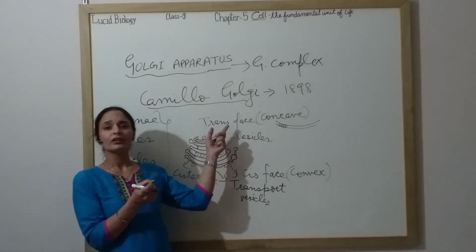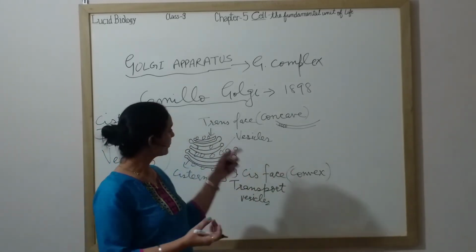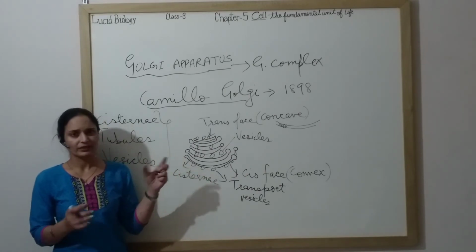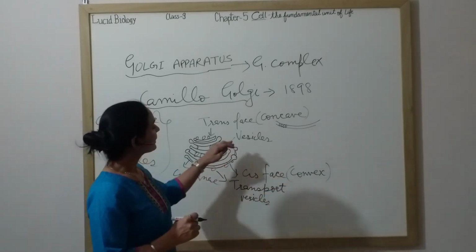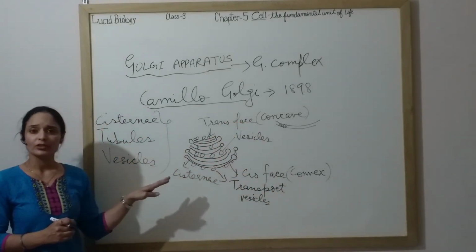That's why we call it the secretory face, because it secretes the material in the form of vesicles. We also call it the maturation face, because there everything is ready, modification and packaging are done, and then it sends the material to the destination.